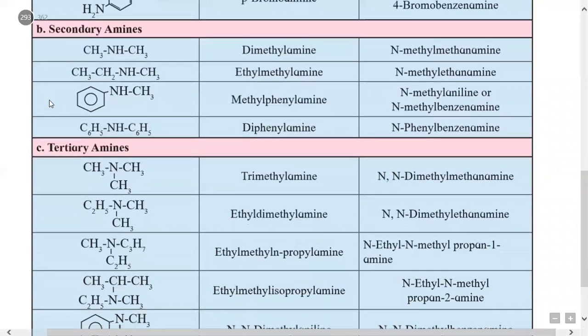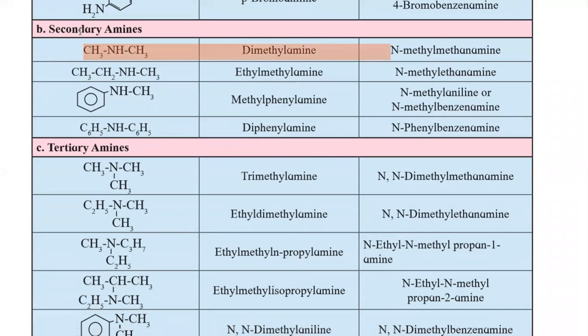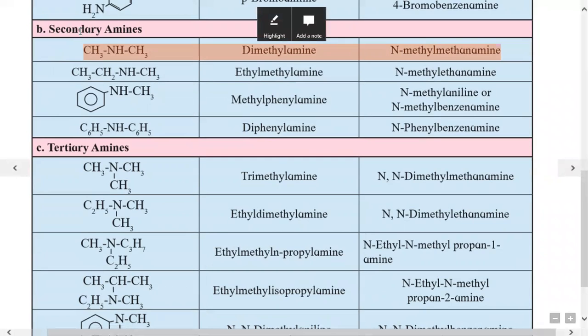Now examples for secondary amine. Here the secondary amine have two alkyl groups. So here CH3NHCH3, it is 2-methyl group containing amine called as a dimethylamine, and IUPAC name given as N-methylmethanamine, because on the nitrogen atom, there is a CH3 group, and other is considered as a amine, one carbon containing,